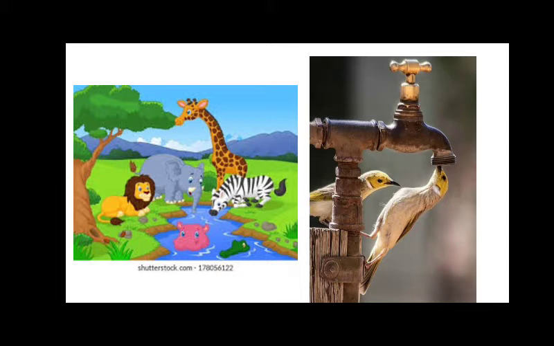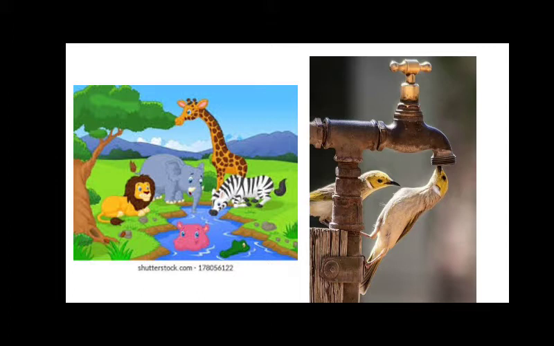So in this picture you can see we have animals and we have birds. The amount of water the animals need and the amount of water the birds need will be different. Why? Based on the size of the animal. Birds are very tiny, so they require less water, whereas the animals need more water in daily life.